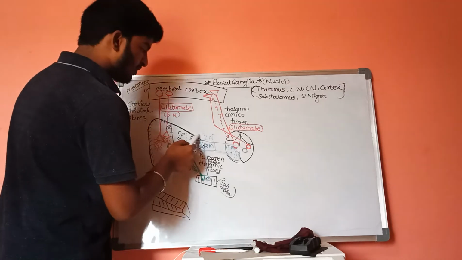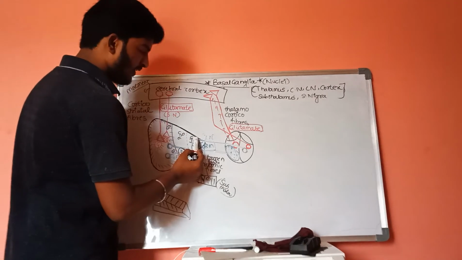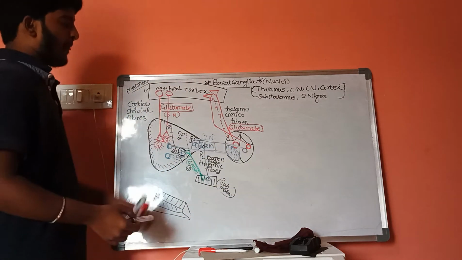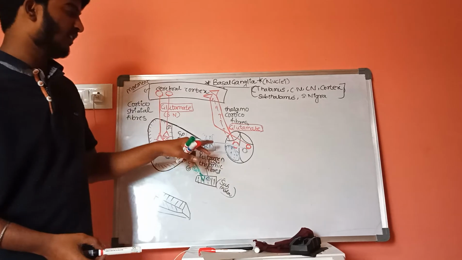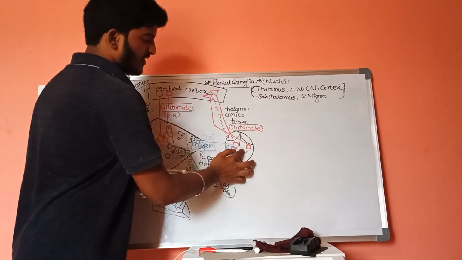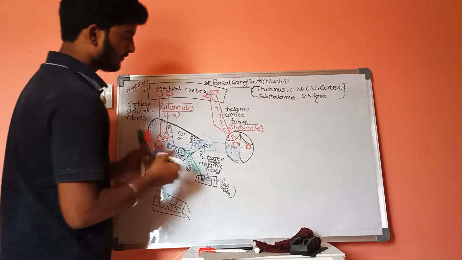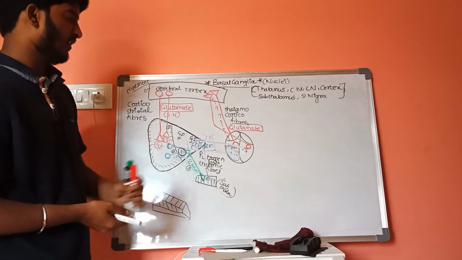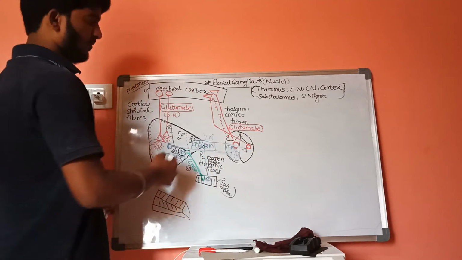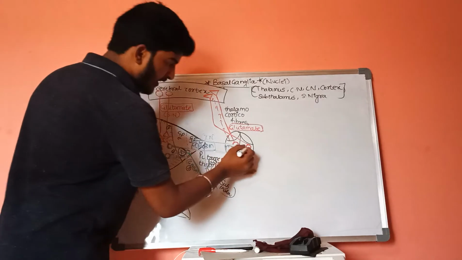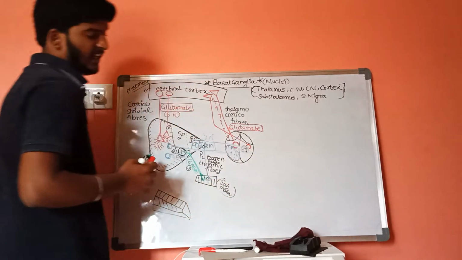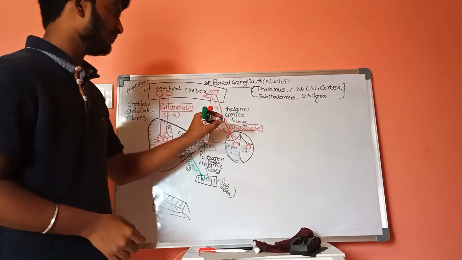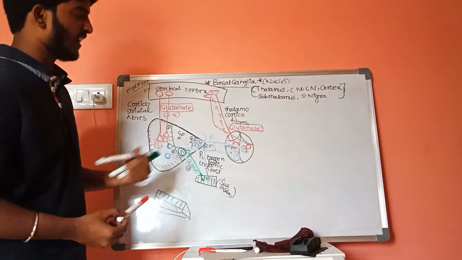Now this globus pallidus interna has one more fiber which is arising from it and will be released into the thalamus. This special type of fiber consists of an inhibitory neurotransmitter, that is GABA. Now this neurotransmitter will be accumulated in the thalamus. As a result, the glutamate level will be decreased.